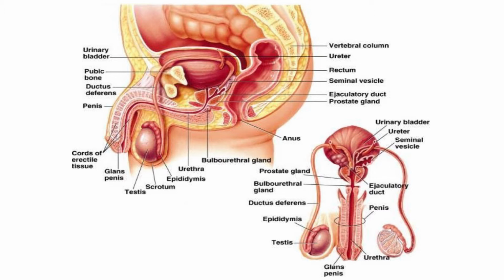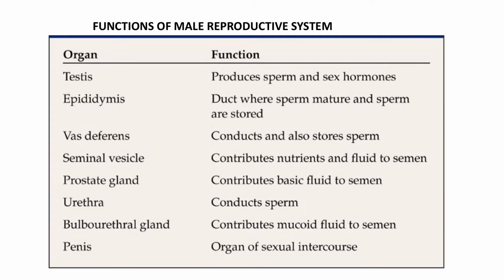We have already discussed all its parts: the testis, then the ductal system, how it leads to the urethral meatus and helps in the transfer of semen. Now, the major functions of each part: testis, epididymis, vas deferens, seminal vesicle, prostate gland, urethra, bulbourethral gland, penis. They all do their part in helping the proper functioning of the reproductive system.